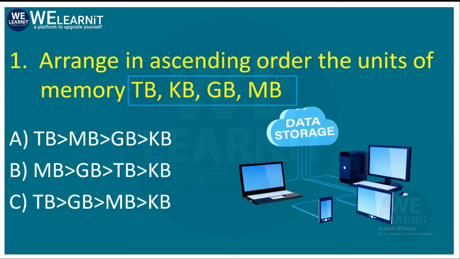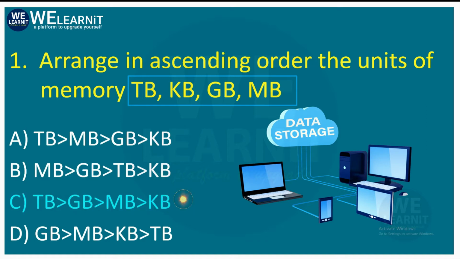Option number C, TB, GB, MB and KB. And option number D, GB, MB, KB and TB. So the correct answer is C, and that is terabyte, gigabyte, megabyte and kilobyte.